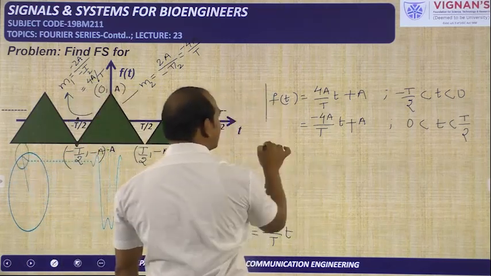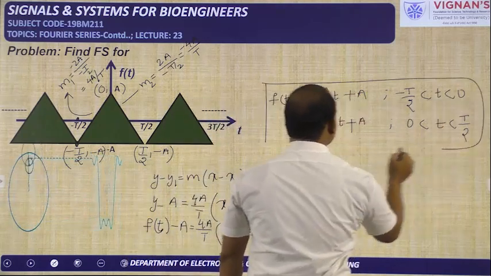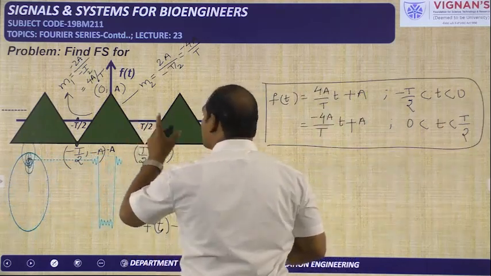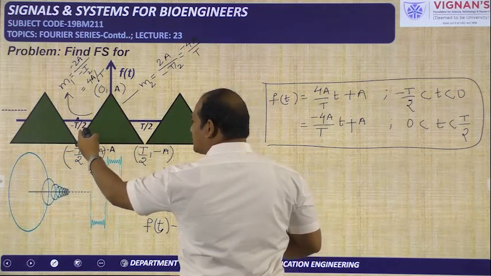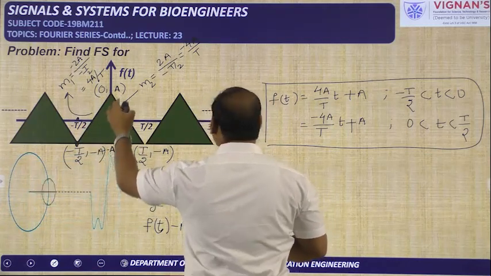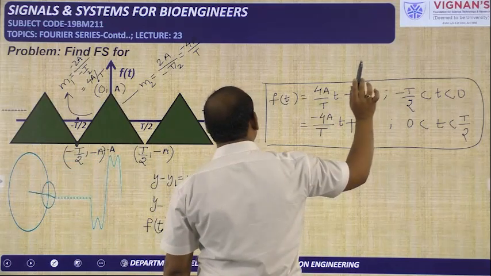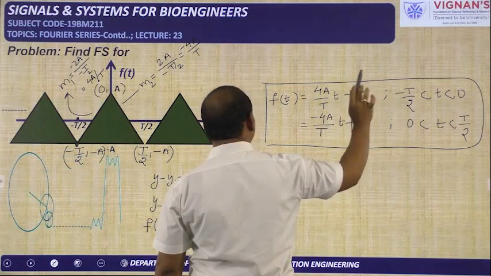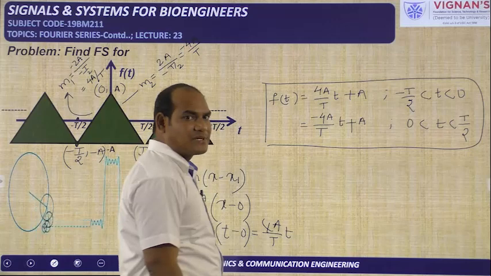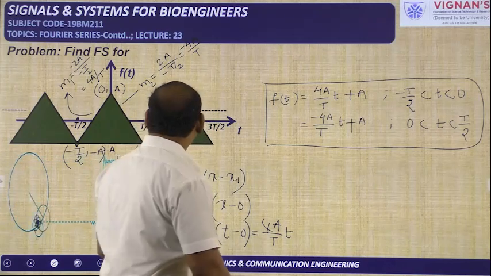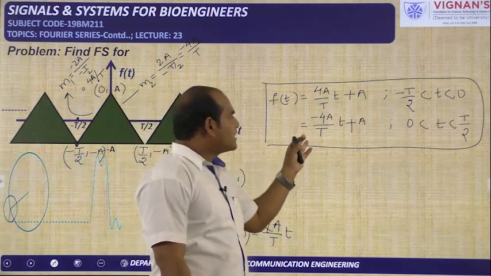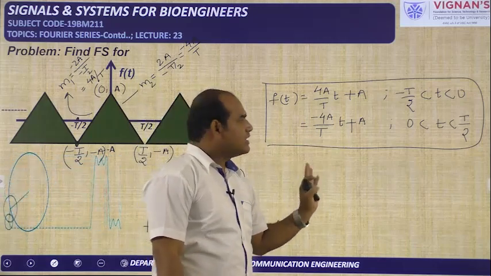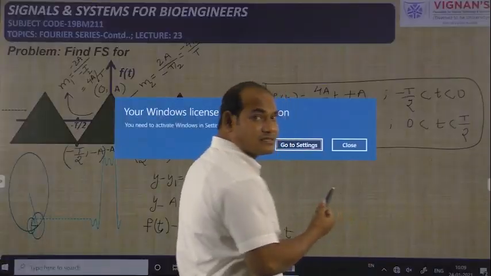So this is the mathematical representation of the signal f of t over one period, from minus t by 2 to plus t by 2. From minus t by 2 to 0 it has a positive slope, where the line equation is 4a by capital T into t plus a, and the line equation for the other line is minus 4a by t into t plus a.